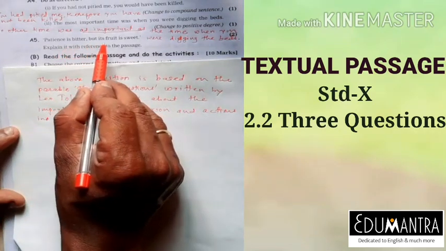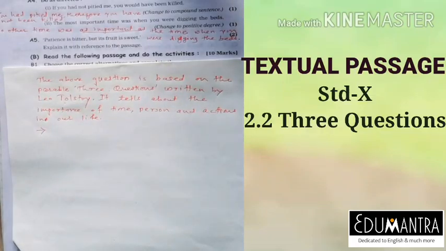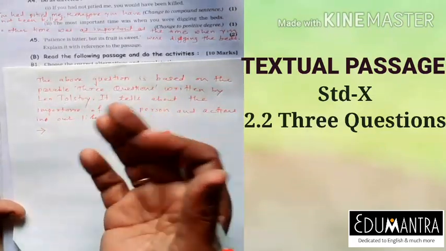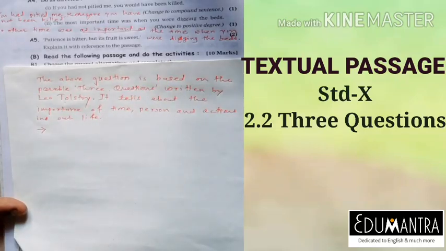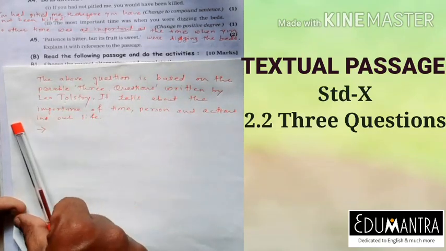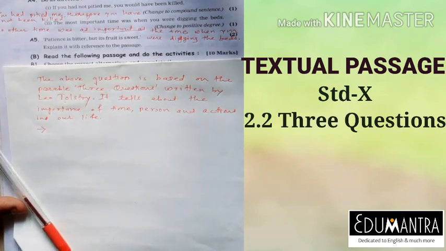And then, patience is bitter but its fruit is sweet, you may begin to write from here. If you cover all the things well, surely you'll get 2 marks for this question. I hope in today's video you have understood how to attempt the activities based on the textual passage.